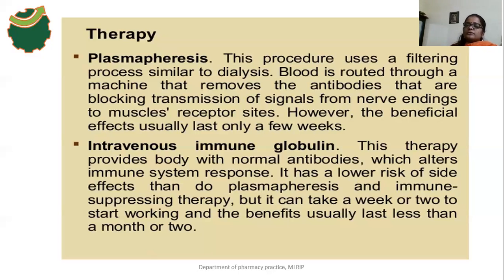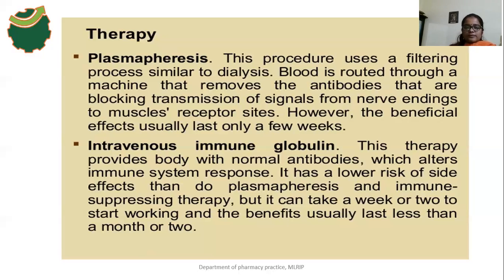So this kind of therapy has a lower risk of side effects than other methods like plasmapheresis and immunosuppressive therapy. The duration of beneficial effects is 1 month to 2 months, but it takes more time to show this effect, that is 1 week or 2 weeks.